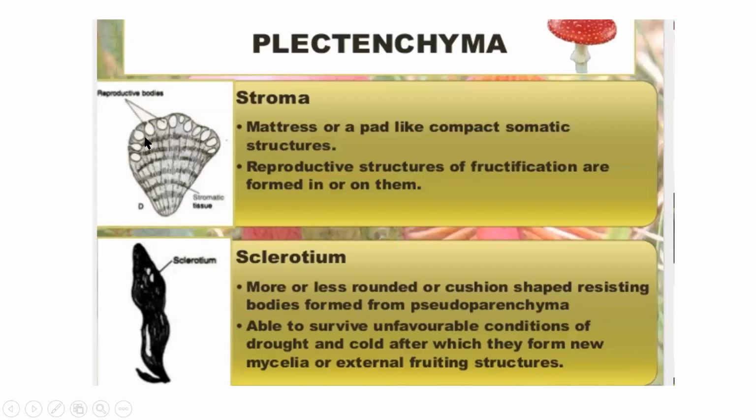So you can see this in stroma. Stroma is a cushion-like structure produced by some fungi during reproduction. In this case, you can see the plectenchyma. Similarly, in sclerotium, another fungal body, you can see a pseudoparenchyma-like structure. These are reproductive structures, which I'll be dealing with in detail later. So you can see this plectenchyma in the reproductive structures.